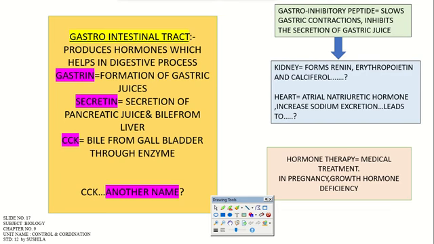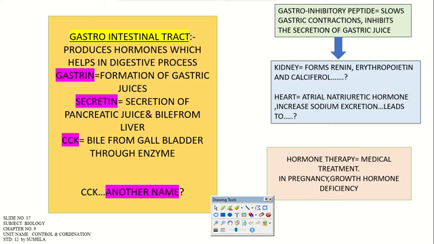The gastrointestinal tract is also involved, where gastrin, secretin, CCK hormone will form, right? These three hormones ultimately lead to the formation of gastric juices. Secretin is for the pancreatic juices, CCK for the bile secretion from the gallbladder.